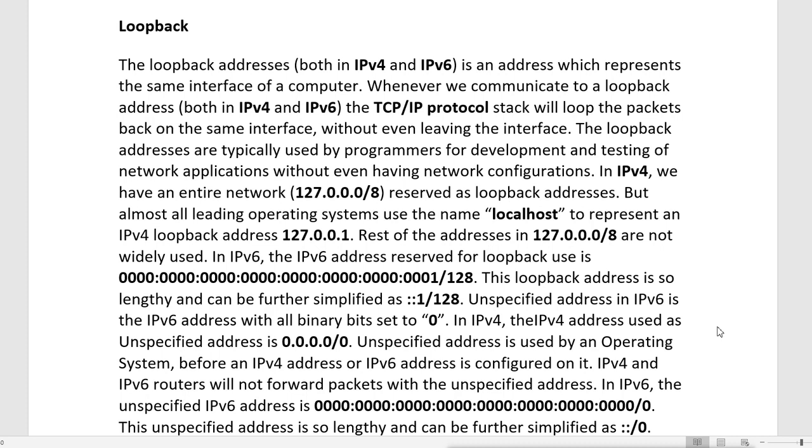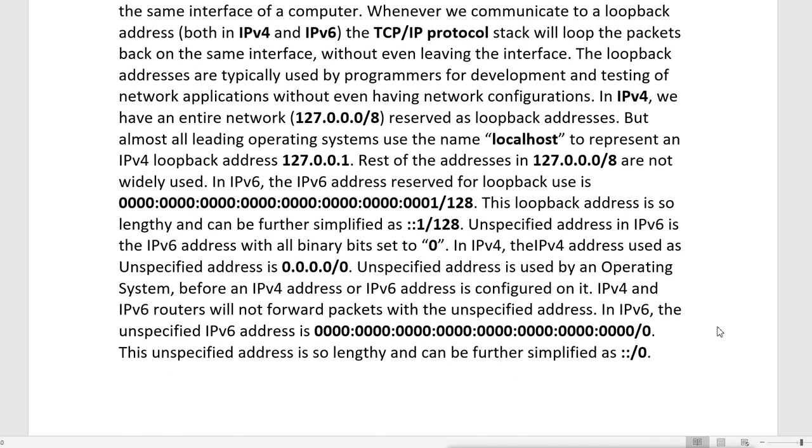So IPv4 and IPv6 routers will not forward packets with the unspecified addresses. In IPv6, the unspecified address is all zeros/0, and if you shorten the address, it becomes ::/0, because we remove all the leading zeros and use two colons.